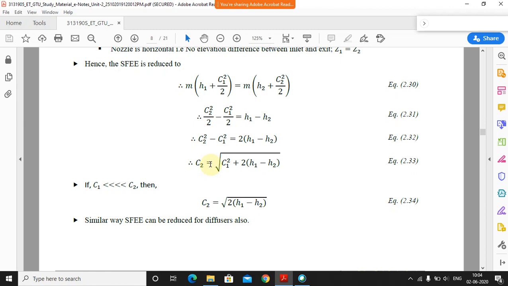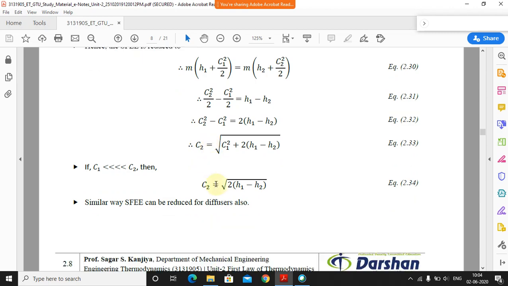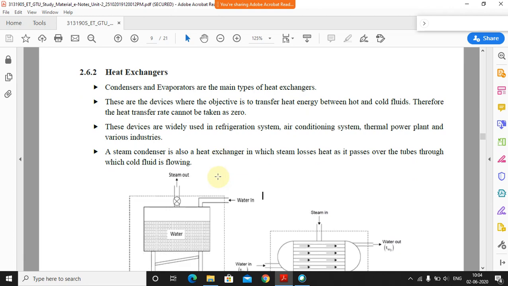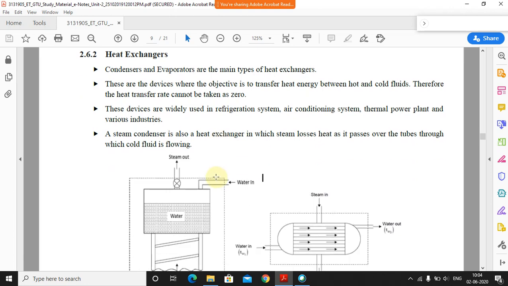And if C1 is negligible compared to C2, then C2 is given by the square root of 2 into (h1 minus h2), that is, twice the difference between the enthalpies. So basically this was the equation that we saw in the last lecture. Now we will move on to the next application.